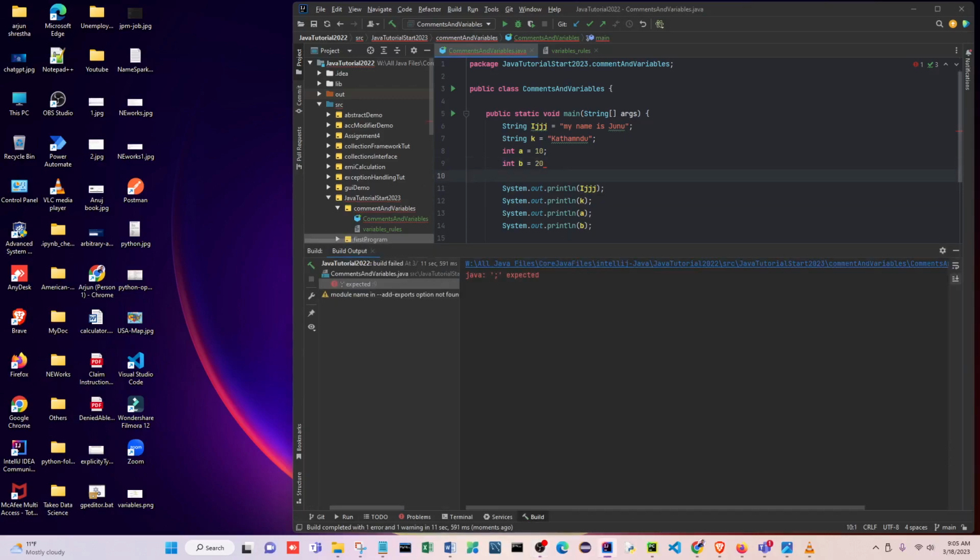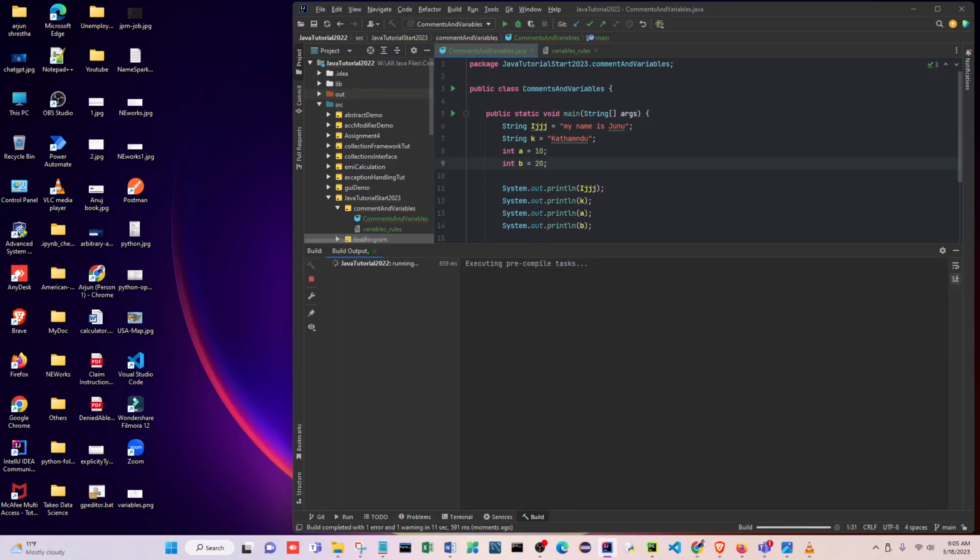One thing is wrong here. You see here, expected semicolon. I told you last time, right? Don't forget this one. Okay, and just click this one. Executing pre-compiling tasks, right? So this is running and will come back here.